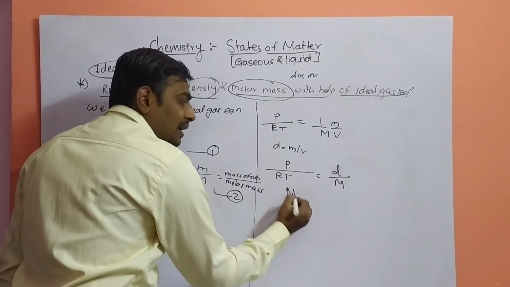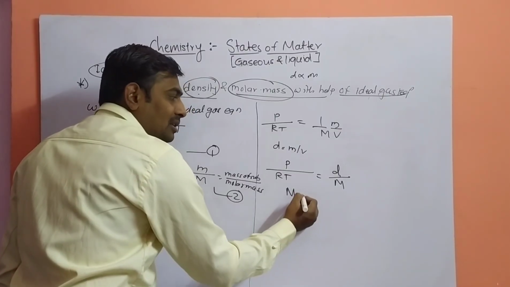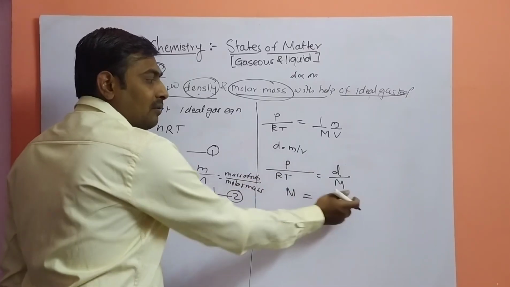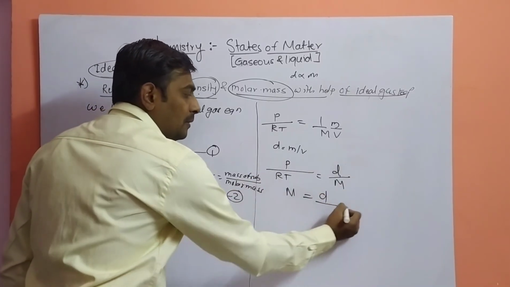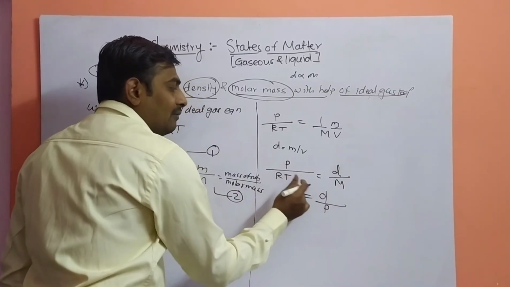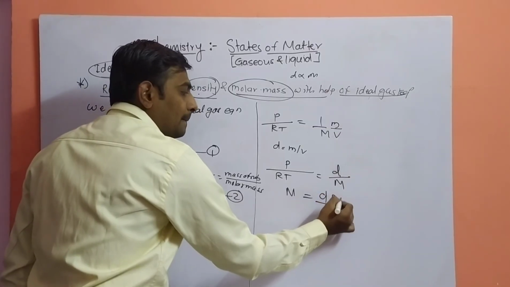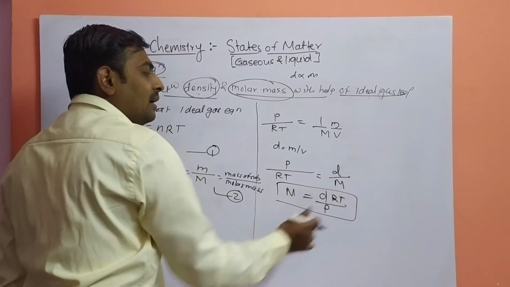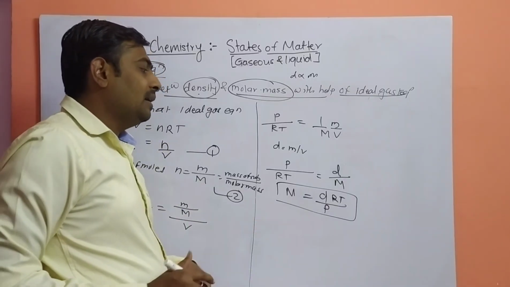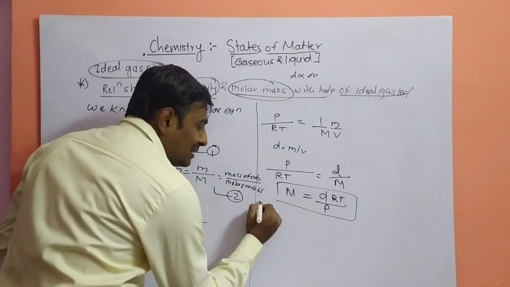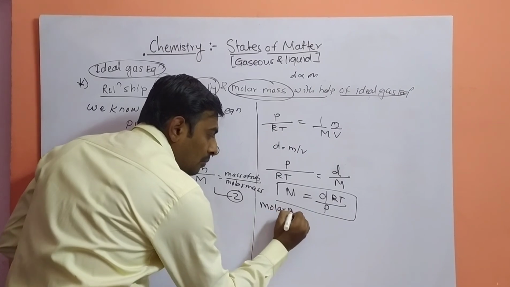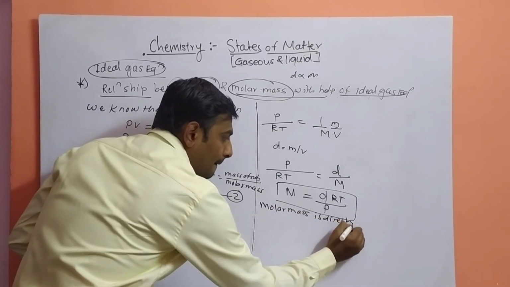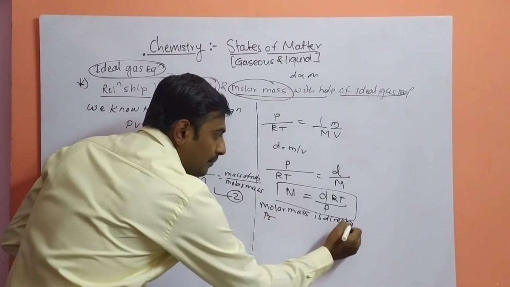Your equation is M equals, P shifts to the downward side, RT shifts to the upward side, M equals DRT upon P. It means that molar mass is directly proportional